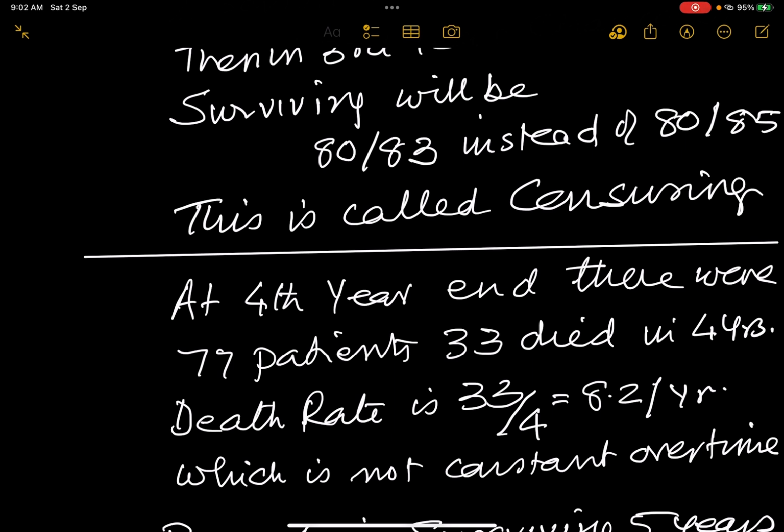At the fourth year end, there were 77 patients. 33 died in the 4 years. So the death rate is 33 upon 4, that means equal to 8.2 per year. So that is the incidence rate.